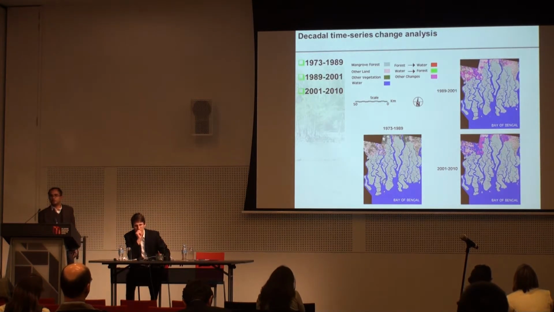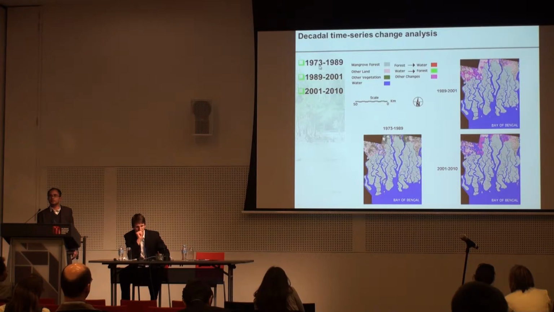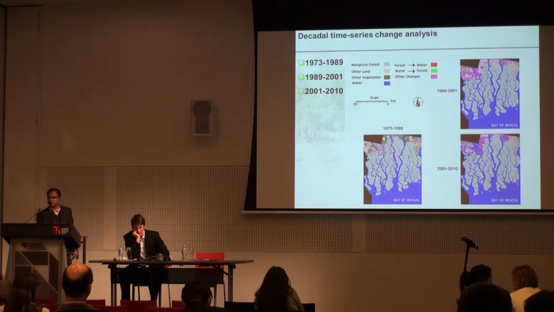So this was the result from 1973 to 1989, 1989 to 2001, and 2001 to 2010. Of course we can see the forest lost by erosion in red color. It is very small in different locations. And the forest formation is in green color, in some sheltered parts only.